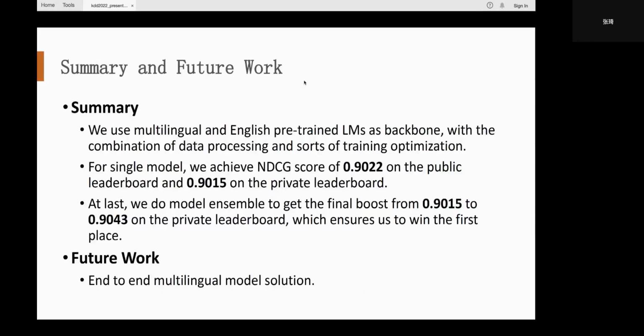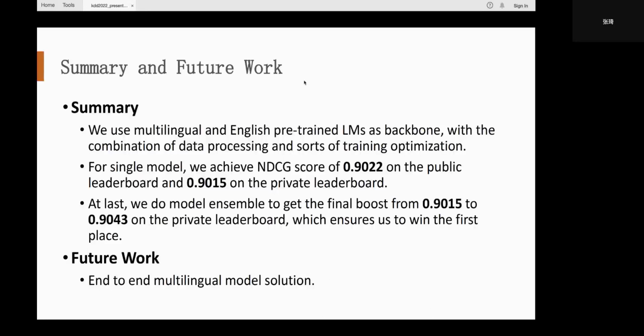In this work, we propose a semantic alignment system for multilingual query-product retrieval. We use multilingual and English pre-trained language models as backbones, with a combination of data preprocessing and also training optimization. We are able to improve our score to 0.9043 on the private leaderboard with ensemble, which ensured us to win the first place.